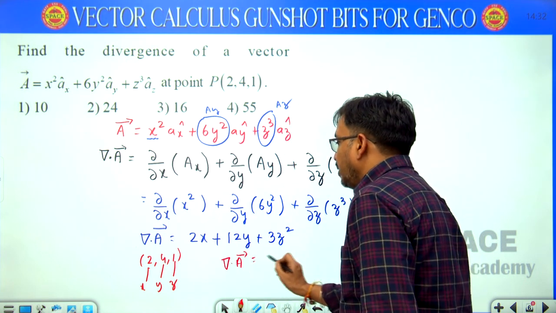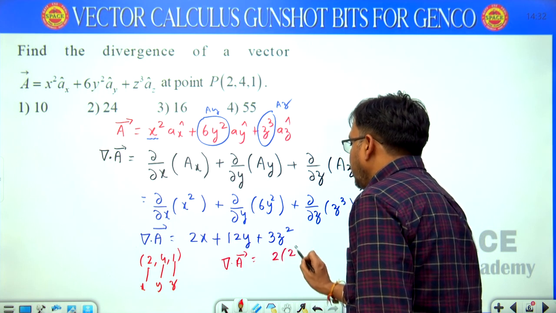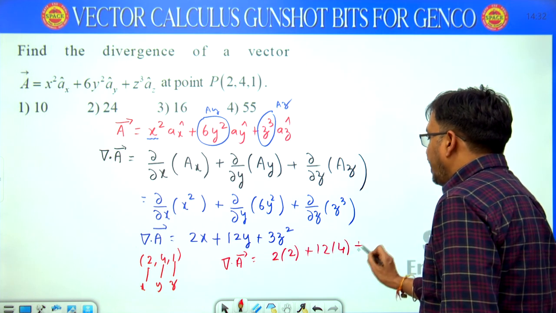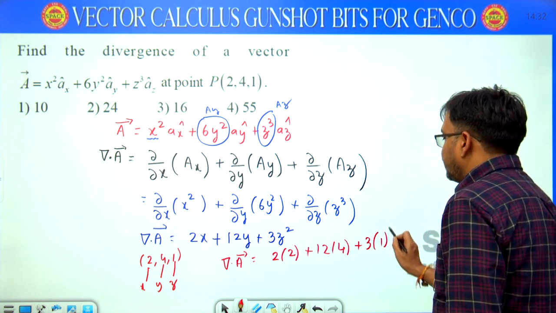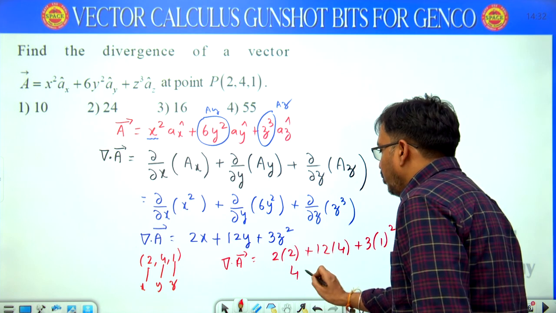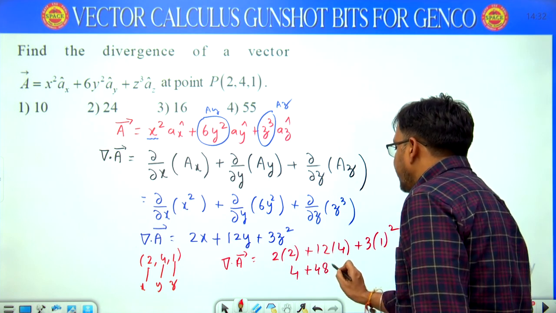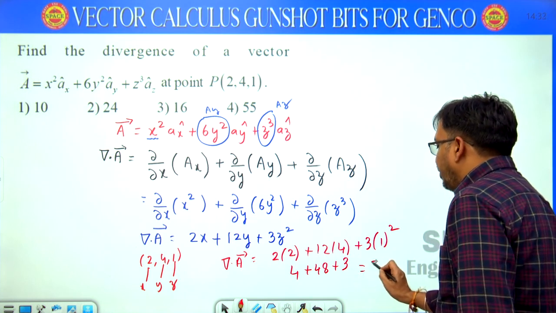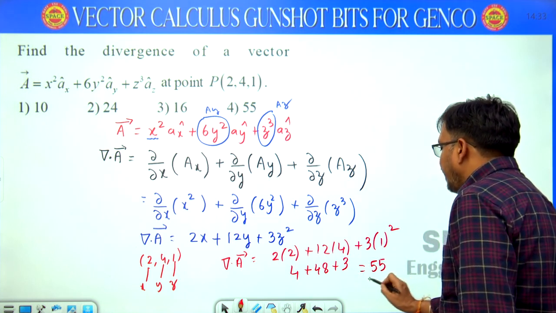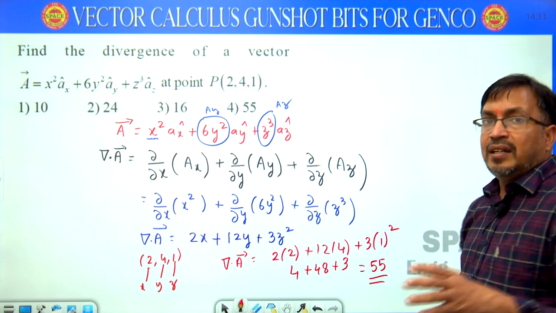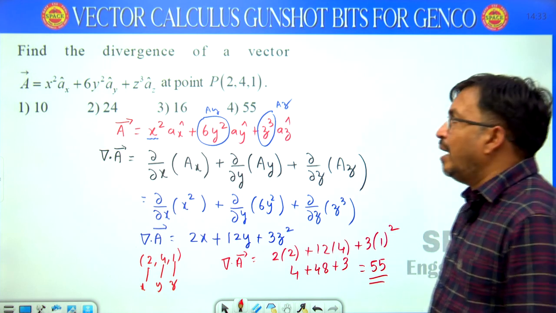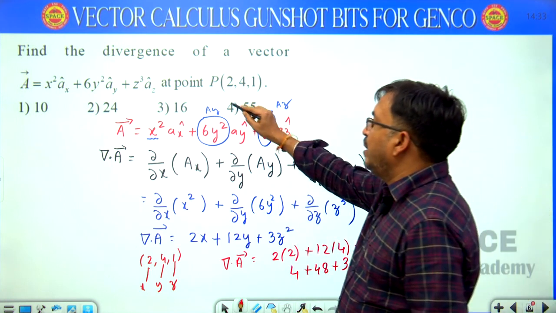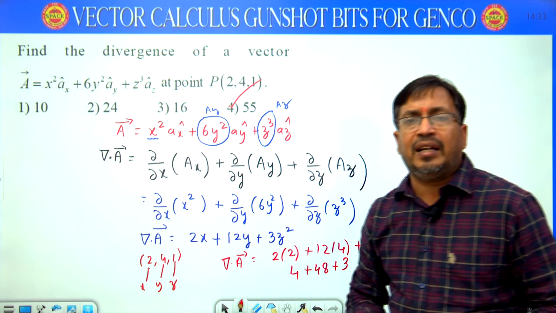Then what is the divergence of A at (2, 4, 1)? I am substituting x value 2, plus 12 times y value 4, plus 3 times z value 1. 2 times 2 is 4, 12 times 4 is 48, plus 3, 48 plus 3 is 51, plus 4 is 55. So the answer here is 55. Hence the divergence of the given vector at the point (2, 4, 1) is 55. Option 4 is the correct answer.